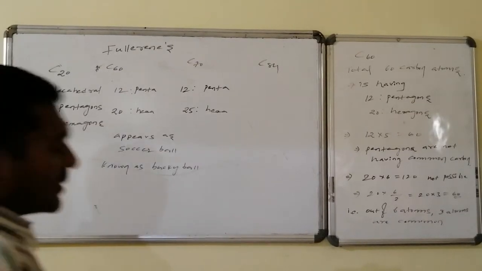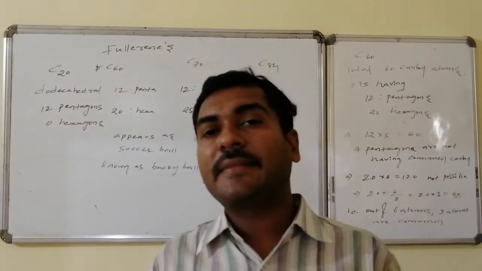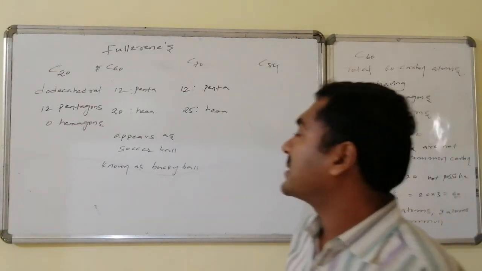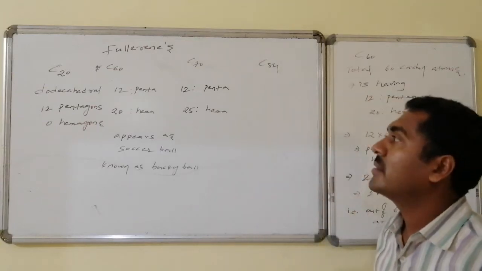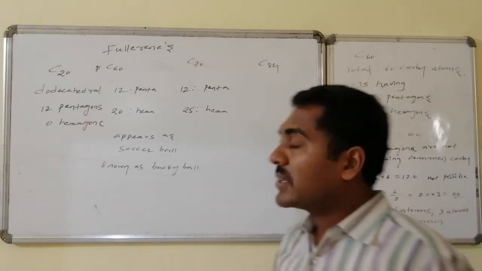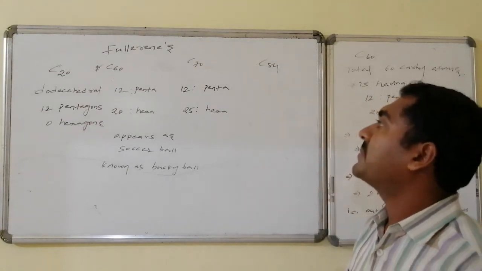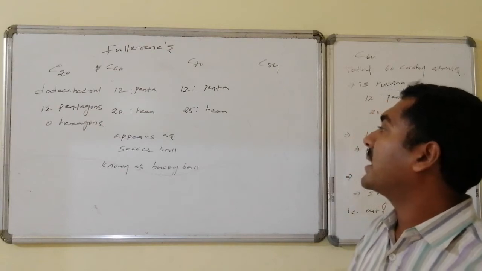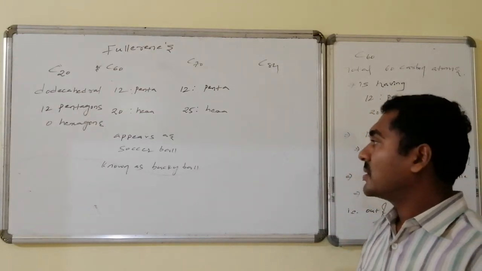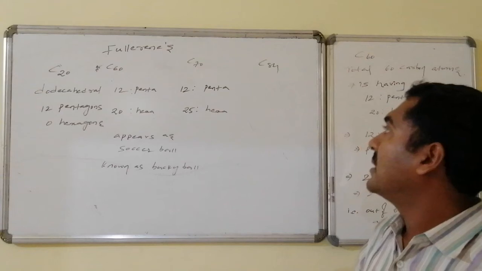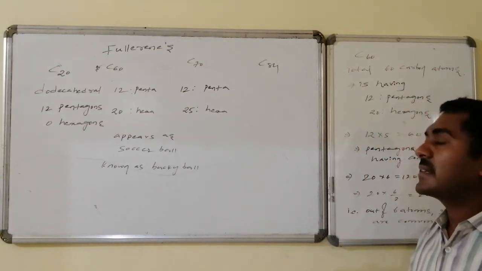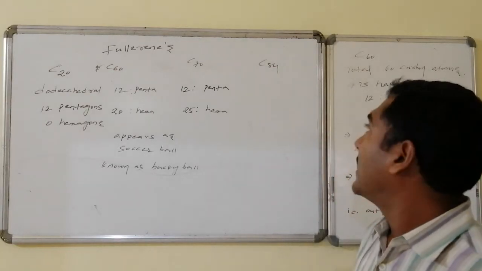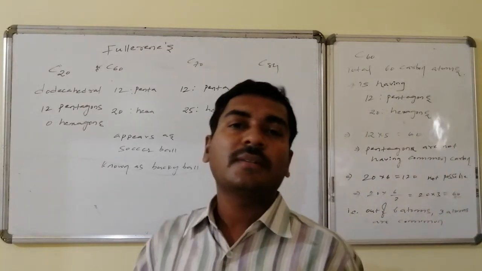The known important fullerenes are C20, C60, C70 and C84. Out of these, C20 is the fullerene with the smallest number of carbons, and it has a dodecahedral structure. It has 12 pentagons and no hexagon. Whereas C60 is very important. C60 consists of 12 pentagons and 20 hexagons, and it appears as a sugar ball and is also known as the buckyball. C70 consists of 12 pentagons and 25 hexagons. It is a special structure, not eligible for discussion at this stage, and C84 is not that fit for explanation.